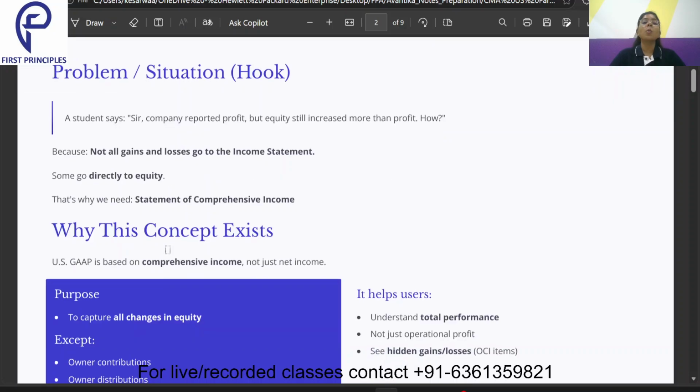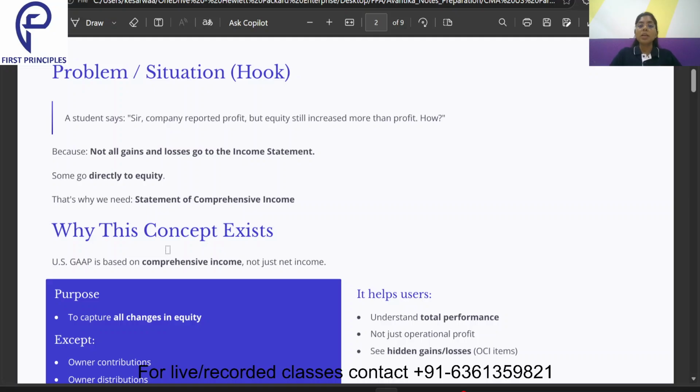Now, what happens, as we all know, in a business, whenever someone puts in money, that is termed as the owner's money. Or if we take the terms of a company, when the equity holders or the shareholders put in money, that is termed as the owner's capital or the equity capital. Now, at the end of the year, when a company makes a certain amount of profit, say $100 of profit, who is entitled to receive that? The owners are entitled to receive that, right?